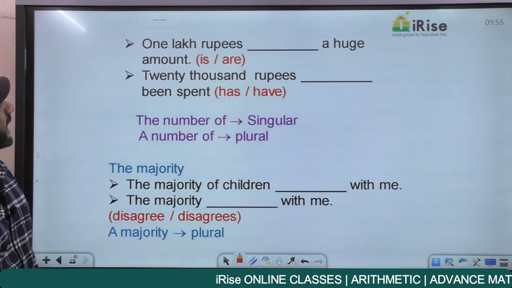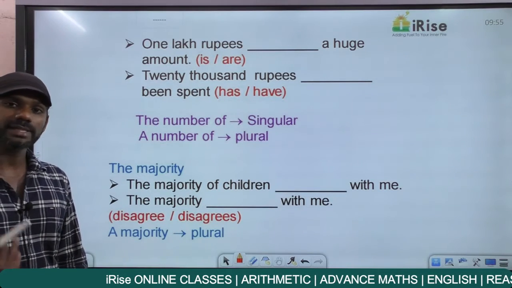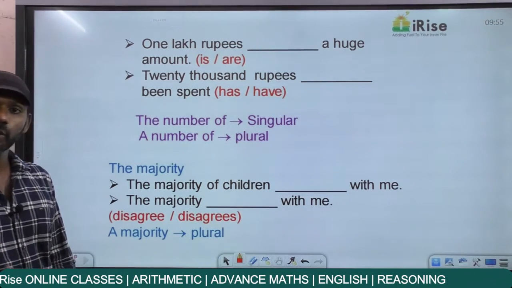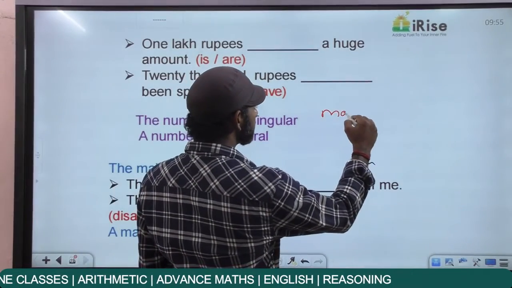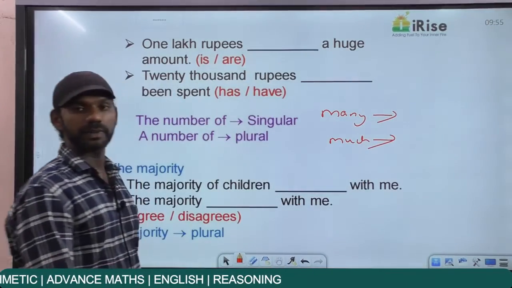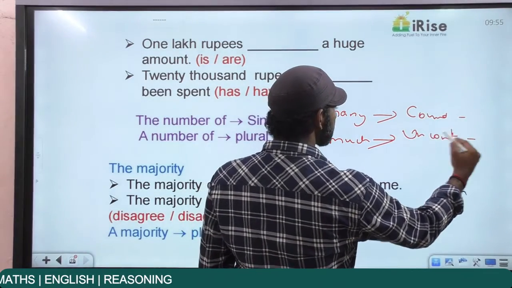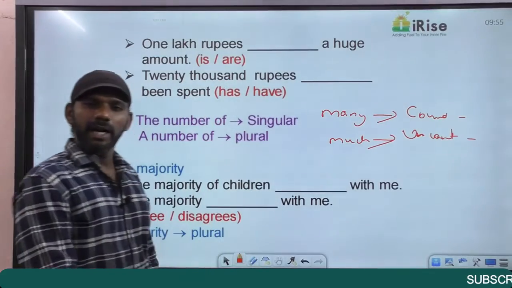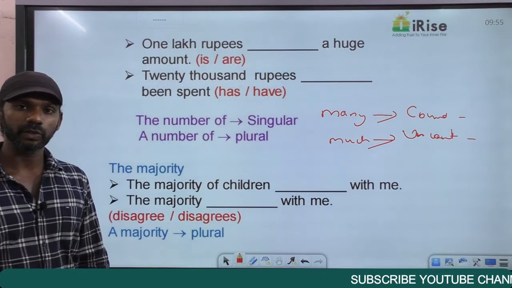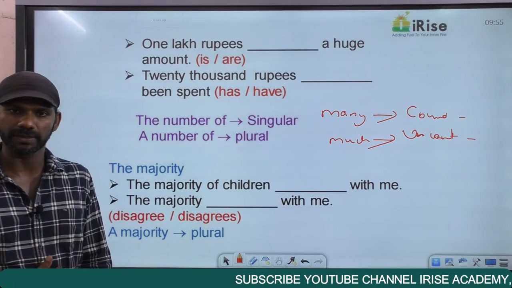Come to the next one. 1 lakh rupees dash a huge amount. Now money is uncountable, whereas notes and coins are countable. Now we don't count money actually. What we count are notes and coins. Many is used with countable nouns, whereas much is used with uncountable nouns. How many money do you have or how much money do you have? How much money do you have? How many 10 rupee notes? How many 5 rupee coins? So the term money is uncountable, whereas notes and coins are countable.